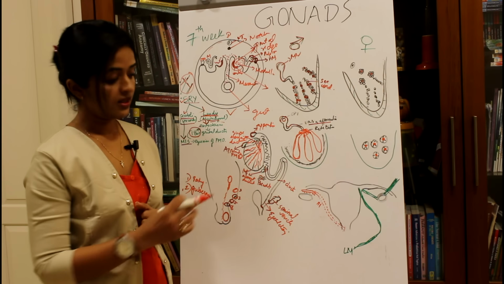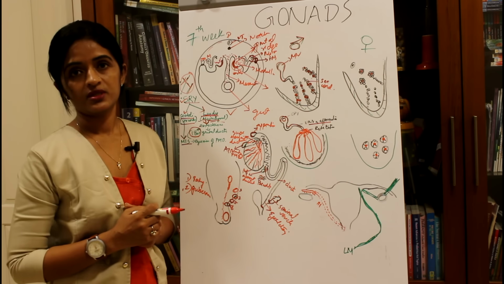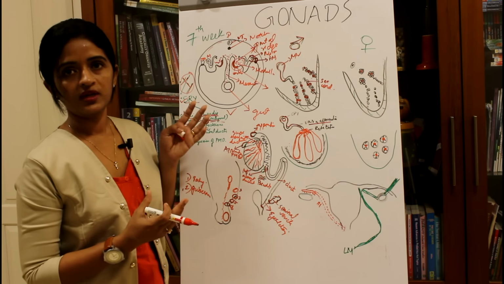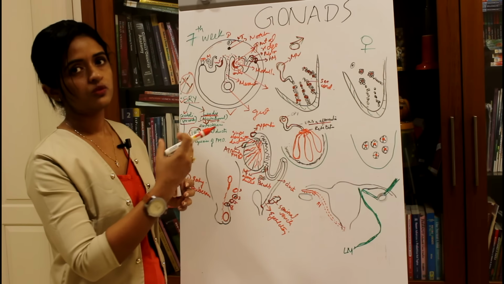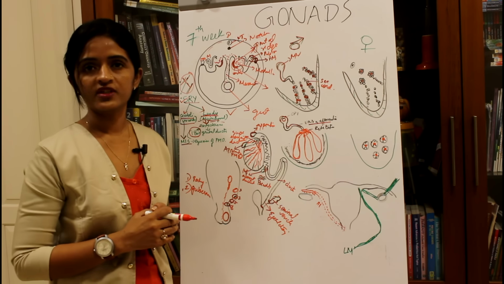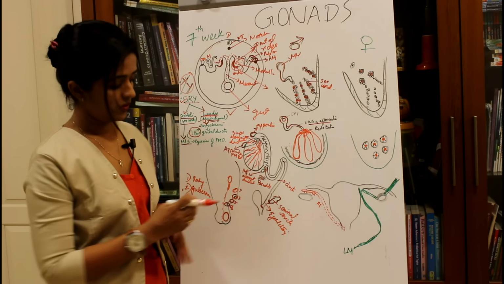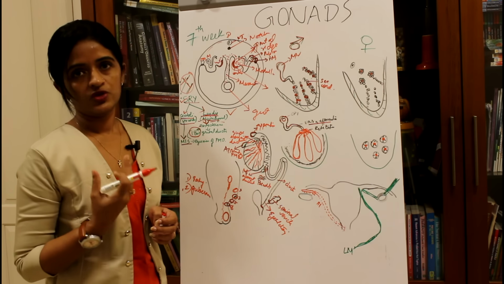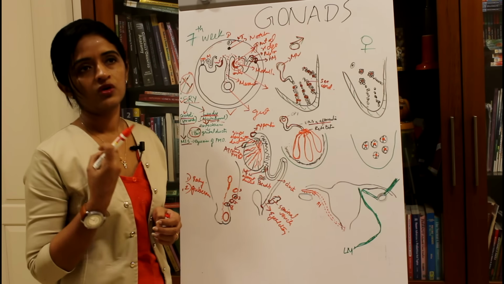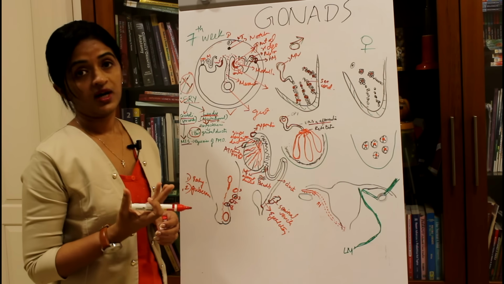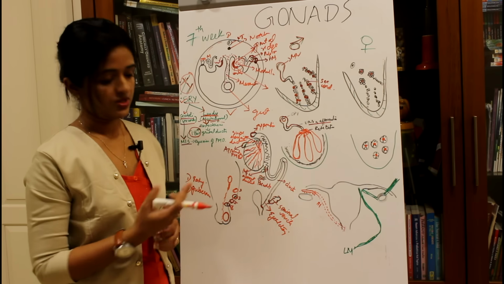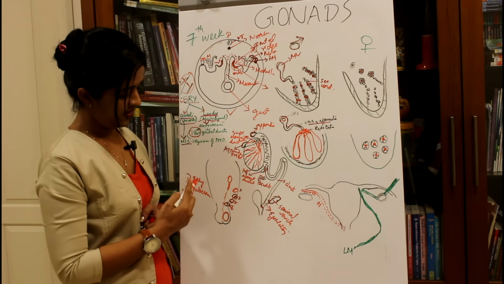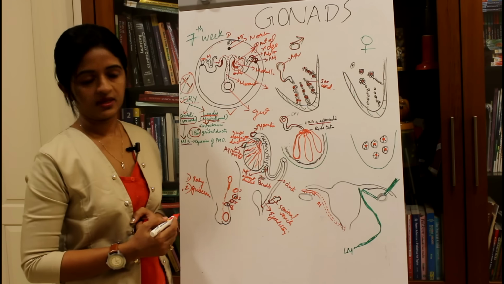Some even say that the length of the gubernaculum testis remains the same, so that when the body wall is growing, it will remain the same and the testis won't be able to ascend along with the lengthening of the body wall. So it will be confined to the scrotal sac. There are many theories whether it is due to the pulling effect of the gubernaculum or the unchanged position of the gubernaculum, which is resulting in the pulling effect on the testis. So anyway, it is the gubernaculum testis, the second factor.